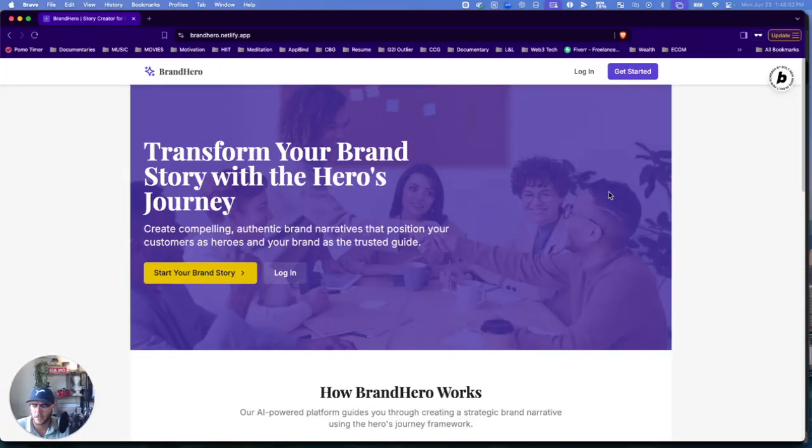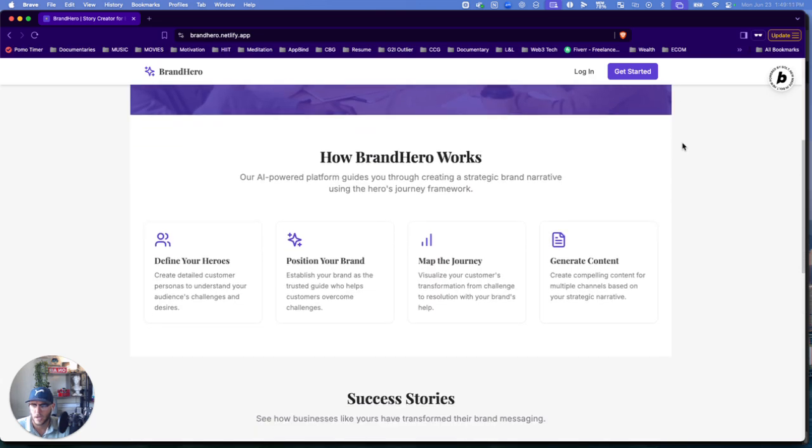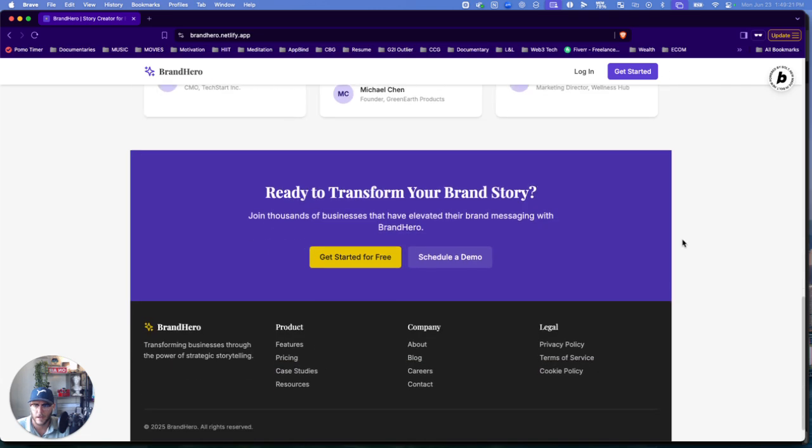This is BrandHero. This is a web application that helps businesses create a compelling, authentic brand narrative or story that positions their customers as the hero on the hero's journey and their brand as the trusted guide that can help that customer. So you can define the heroes or the customer of the story, position the brand, map that customer journey, and ultimately generate helpful content that's going to help guide that business here.